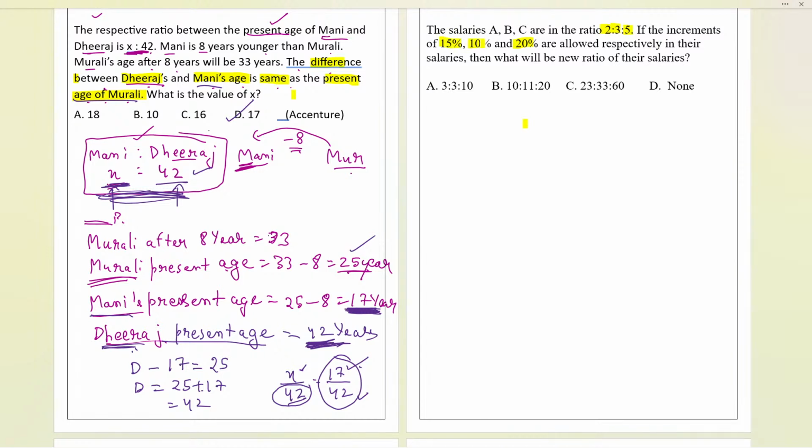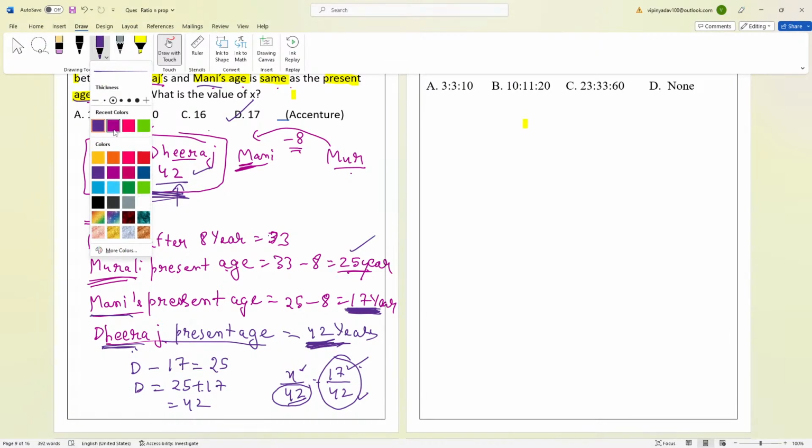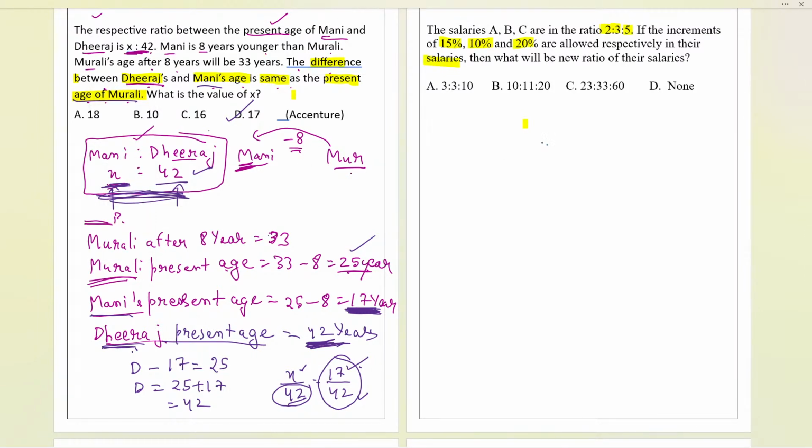So now we have the salaries of A, B, C in the ratio 2:3:5, and the increment happened in the ratio 15:10:20 respectively on their salary. Okay. So what is the new ratio in their salary? That is a very easy question. We just have to consider 100 as a number. The ratio we have got A, B, C as 2:3:5, just multiply with a number which is easy to calculate.